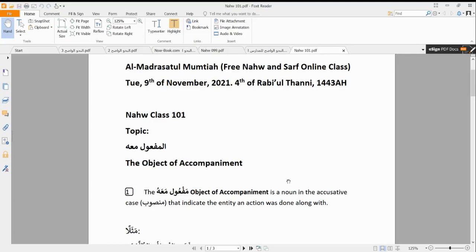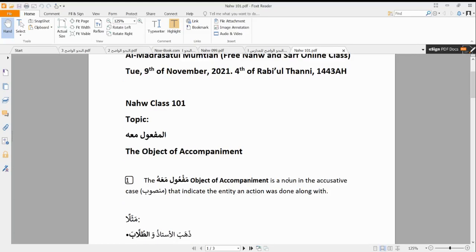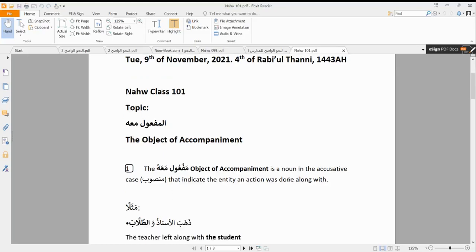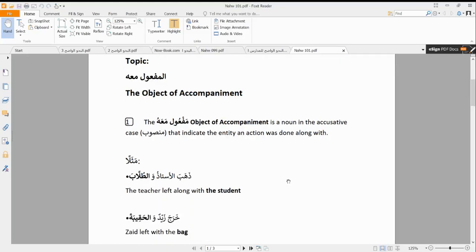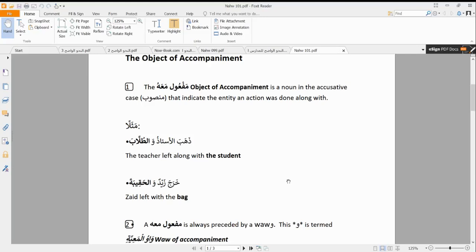So let's get to a more proper understanding of this maf'ul ma'ahu. We have an example. When I say ذهب الأستاذ والطلاب, our maf'ul ma'ahu in this case is who? Our tulab, the students. So it would mean that the teacher left along with the students.